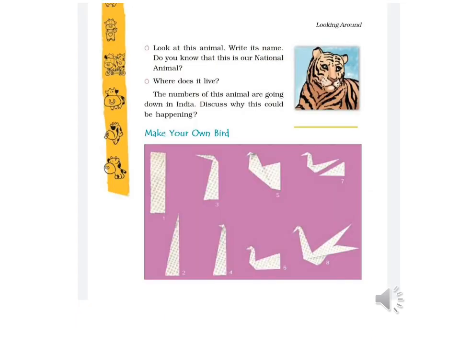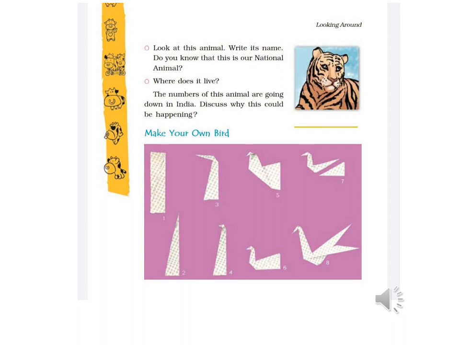Look at this animal. Which animal is this? Yes, it's a tiger. It's our national animal. Where does it live? It lives in the jungle. The number of this animal is going down in India. Discuss why this could be happening.